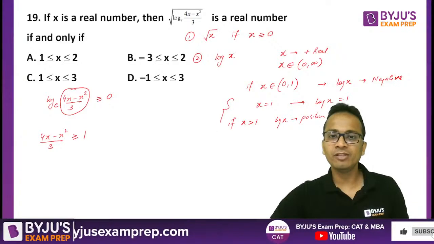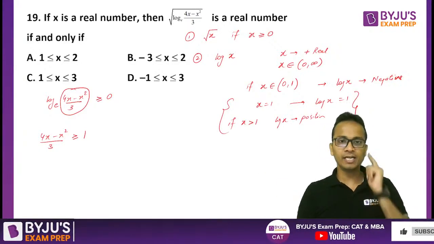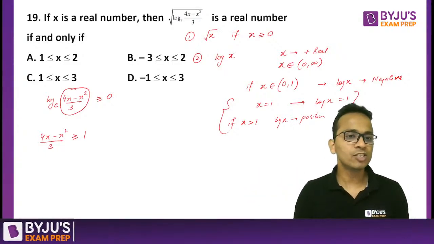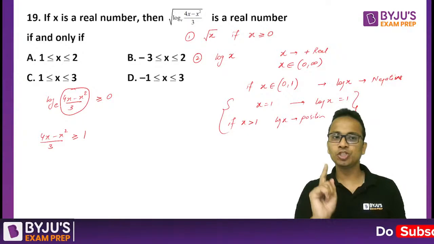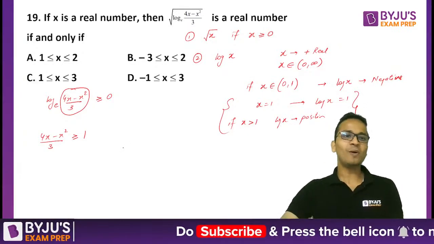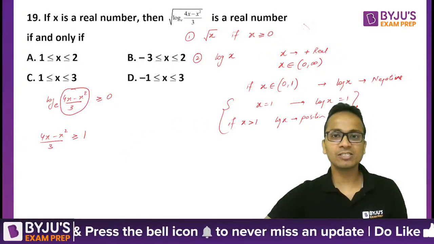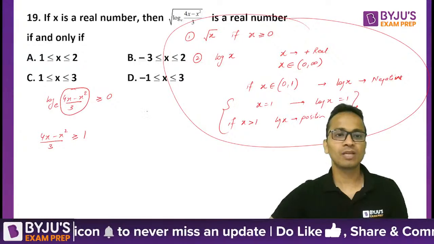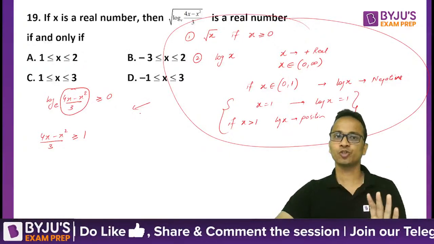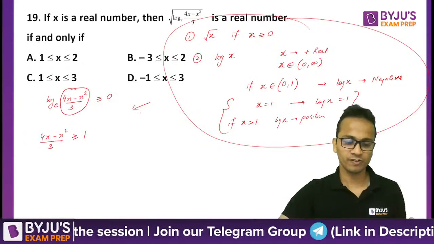You can combine these two definitions which I have mentioned on the right hand side, and using that you can say that (4x minus x square) divided by 3 should be greater than or equal to 1. Now you can solve this inequality and you will get your answer very easily. So it's just this amount of knowledge and this much work that is required to solve this question. Ideally, around 1 minute should be taken to solve this question.